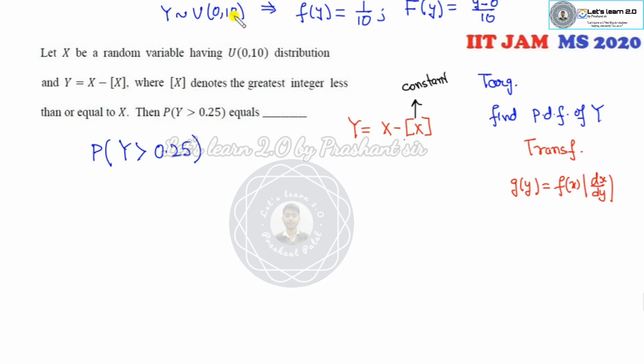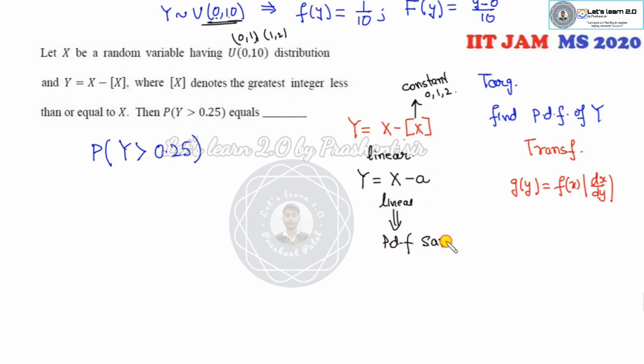This is a constant number. Whatever the value of x varies from 0 to 10, its values are either 0, 1, 2, it's a constant. So what is dx over dy? So that means it's a linear function. Fine, it is just like x minus a, a linear function.